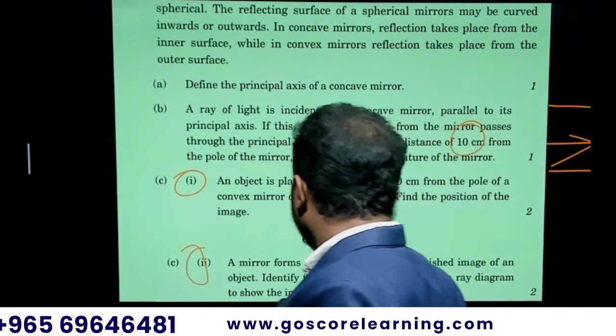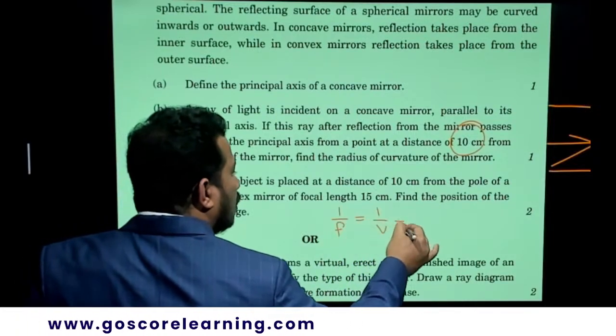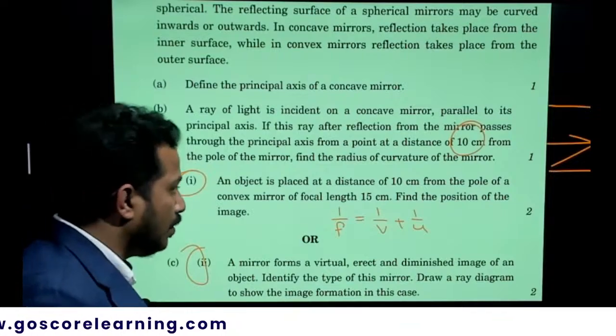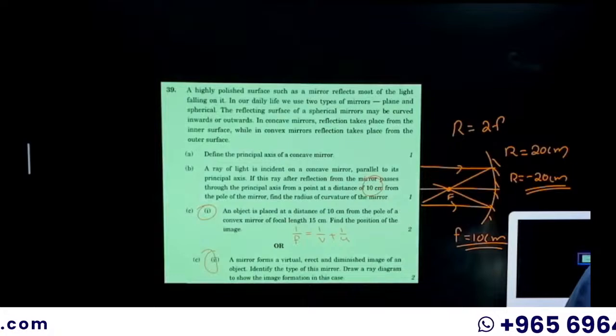Use the mirror equation. What is the mirror equation? 1 by F is equal to 1 by V plus 1 by U. Okay, let us find it this way.